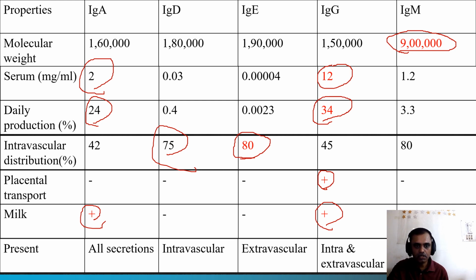All secretory glands have IgA. IgG is present in both intravascular and extravascular spaces, while IgM is present only in the intravascular space. So those are the characteristics of the 5 immunoglobulin types.